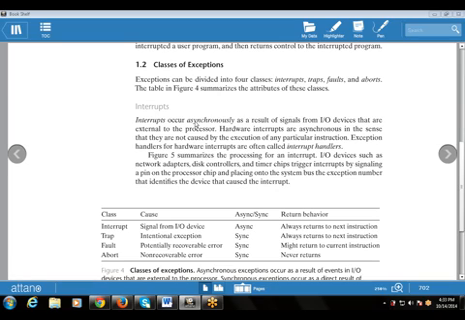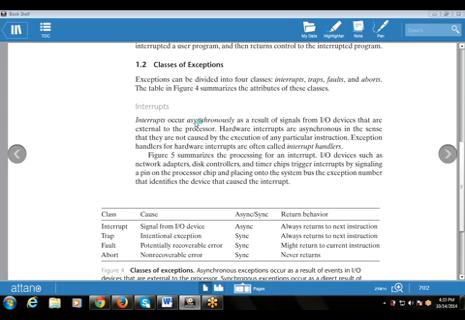As I told you, it occurs asynchronously as a result of the signals from the input-output devices that are attached to or external to the processor. So these are the interrupts that are asynchronous in nature, and that arise as a result of the signal from the input-output devices that are external to the processor. So whenever there is a signal from the input and output devices that are external devices, that is known as the interrupt.